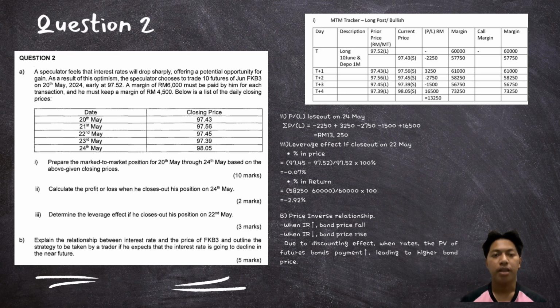For question 2b, there is an inverse relationship between interest rate and bond price. When interest rate increases, bond price decreases, and when interest rate decreases, bond price increases. This happens because bond prices are determined by the present value of future cash flow, and a higher interest rate increases the discount rate, reducing the present value of the bond. Conversely, a lower interest rate reduces the discount rate, increasing bond price. Therefore, if interest rates are expected to fall in the future, a trader should take a long position in bond futures because bond prices will rise, allowing the trader to make a profit.